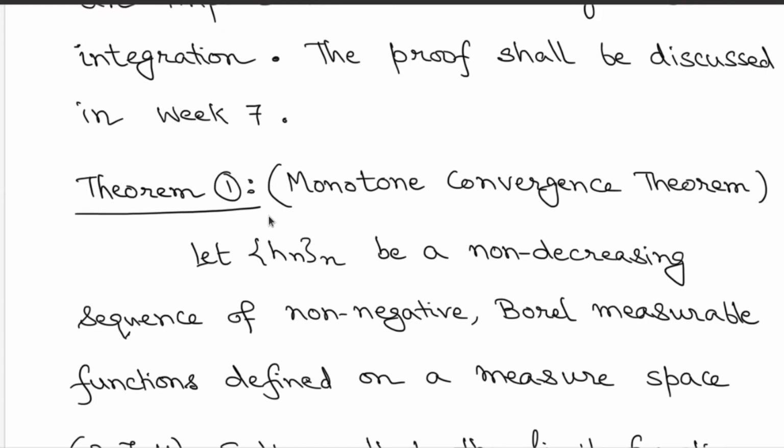So we are going to assume this and apply this. The proof does not require any linearity property, and we are going to actually prove the linearity property as an application of the monotone convergence theorem. So this is a very important theorem in the context of integration of measurable functions.